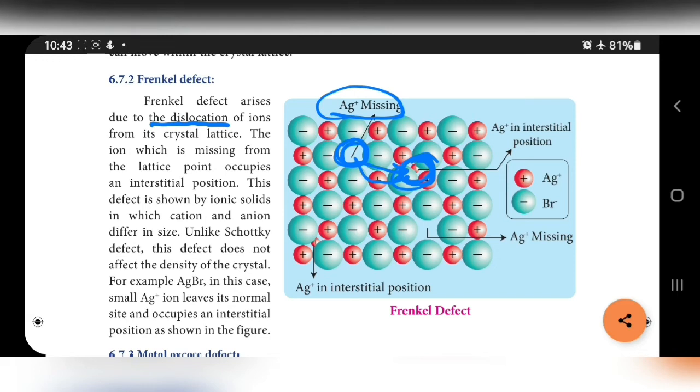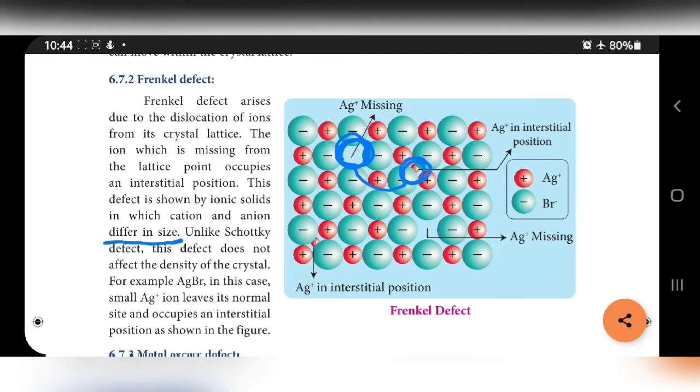The ion which is missing from the lattice point occupies the interstitial position. Here only the atom is missed from the lattice point, and it occupies the interstitial position. This defect is known in ionic solids in which cation and anion differ in size.